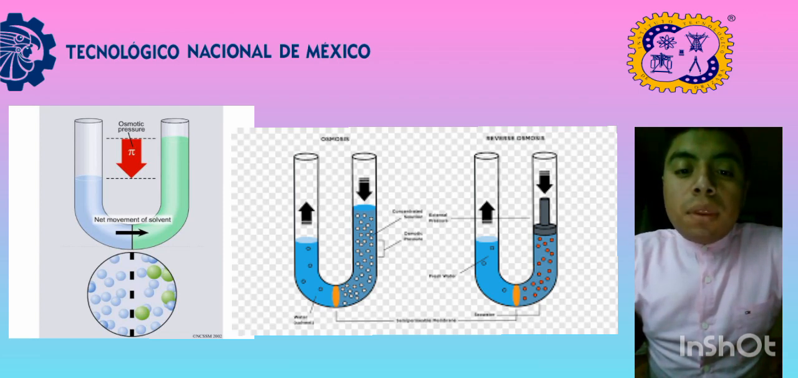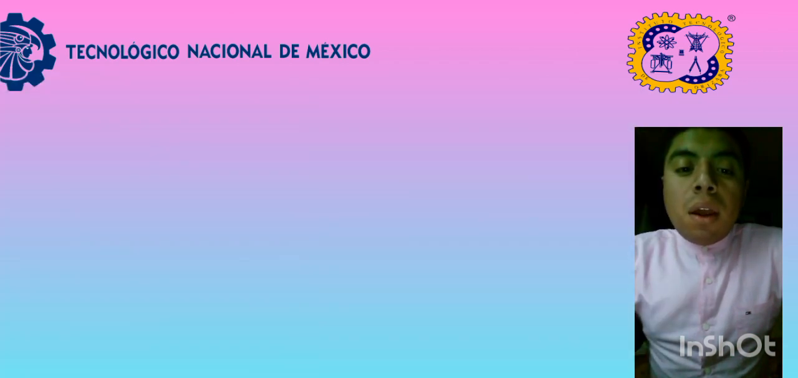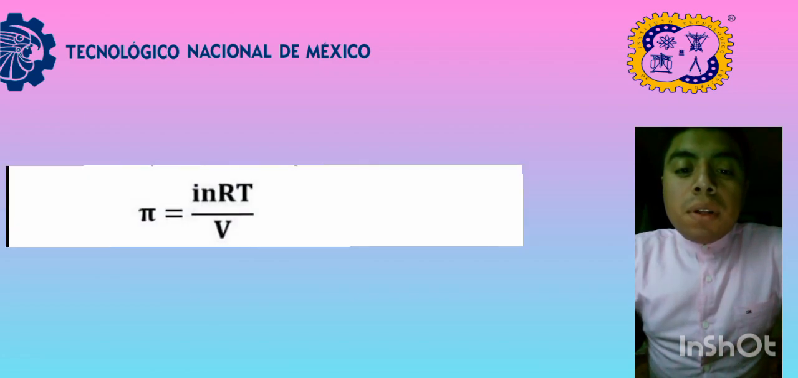Osmotic pressure has great application in industry, in purification and distillation. Osmotic pressure is calculated using the van't Hoff equation, as follows, where the osmotic pressure is in atmospheres, multiplied by the van't Hoff factor, the molarity, the temperature, and the gas constant.